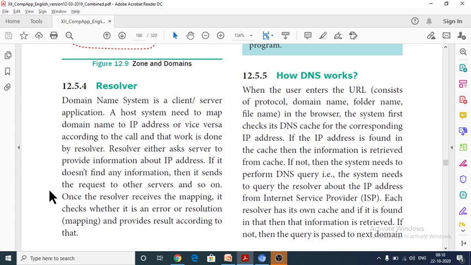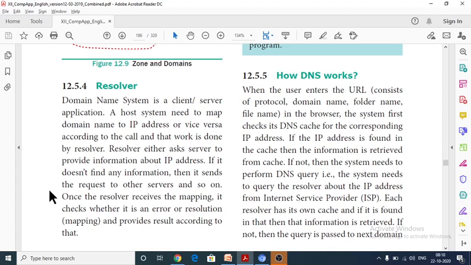If the IP address is not found within the DNS cache, the system needs to query the resolver about the IP address. When you access a website with the help of a domain name, the DNS cache maps the domain name to an IP address.